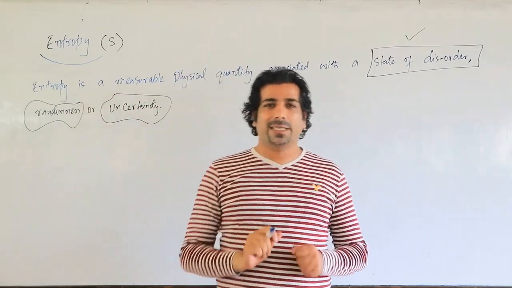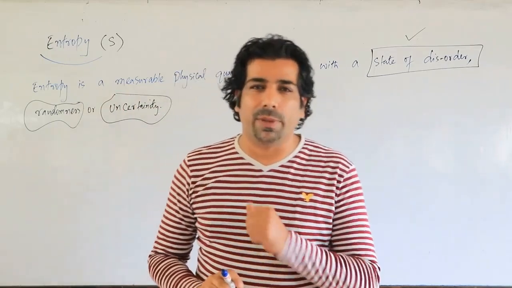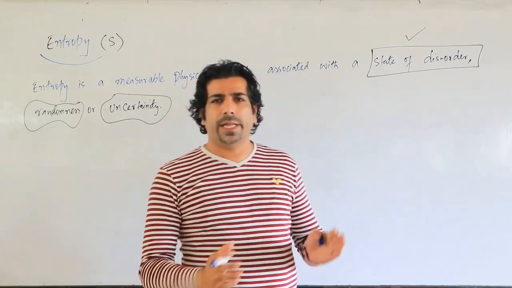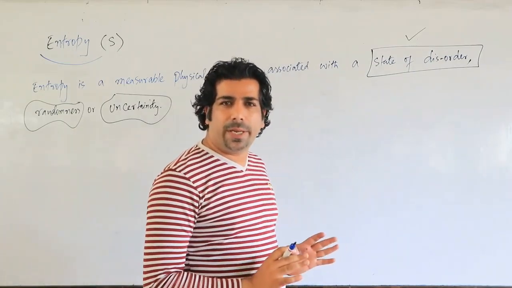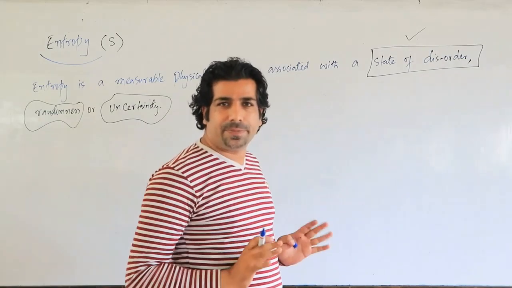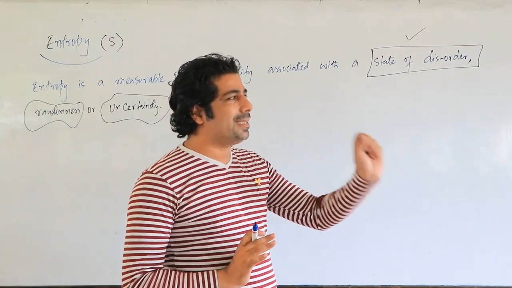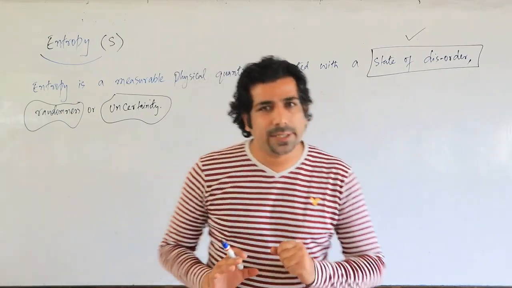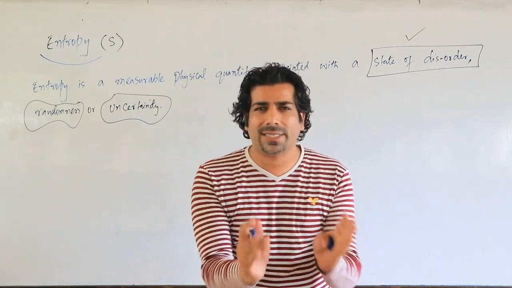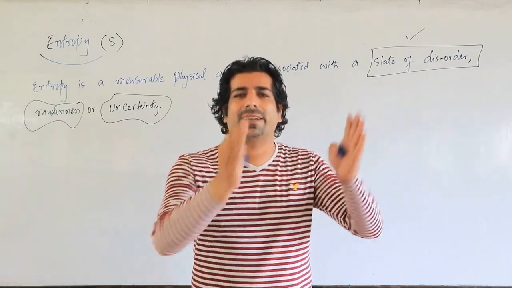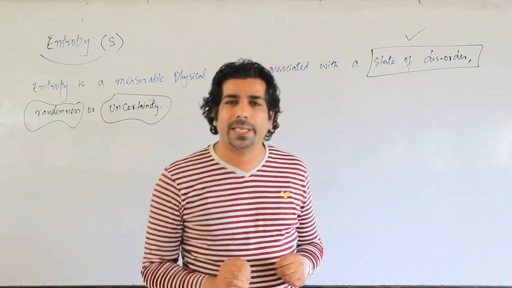So let us understand it by giving an example. Let us suppose in a particular classroom, a teacher is there, and the teacher is giving a lesson to the students, correct? And students are sitting at their respective places.